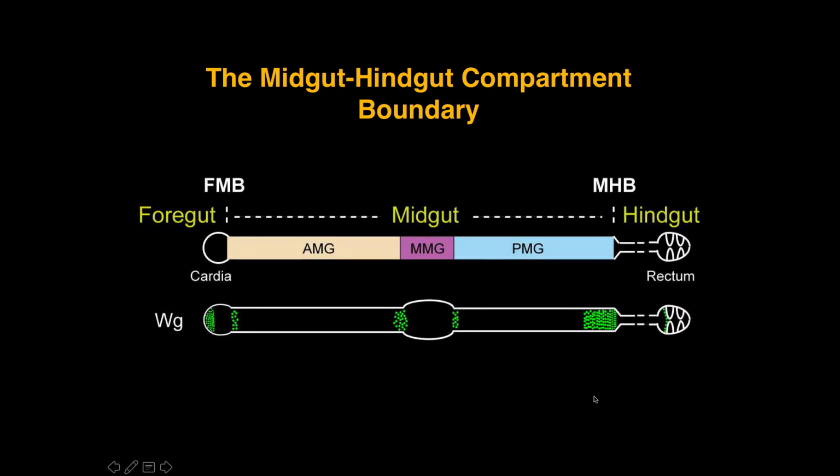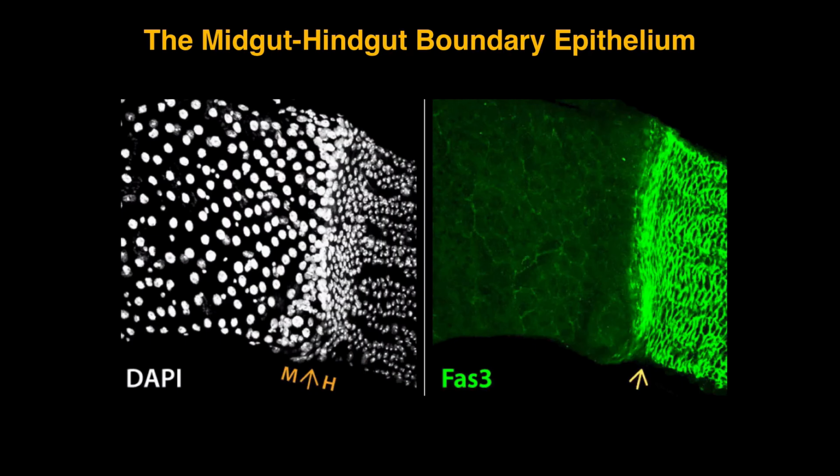The bulk of this talk is going to be focusing on the midgut-hindgut boundary. And that's the boundary between what's the small intestine and the large intestine. And just by simple staining, so here we're just staining with DAPI just to see the nucleus, you can see this dramatic change and boundary at the midgut-hindgut boundary.